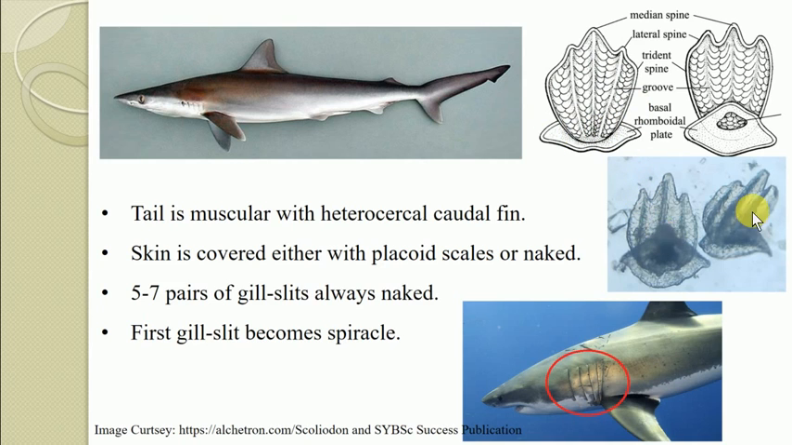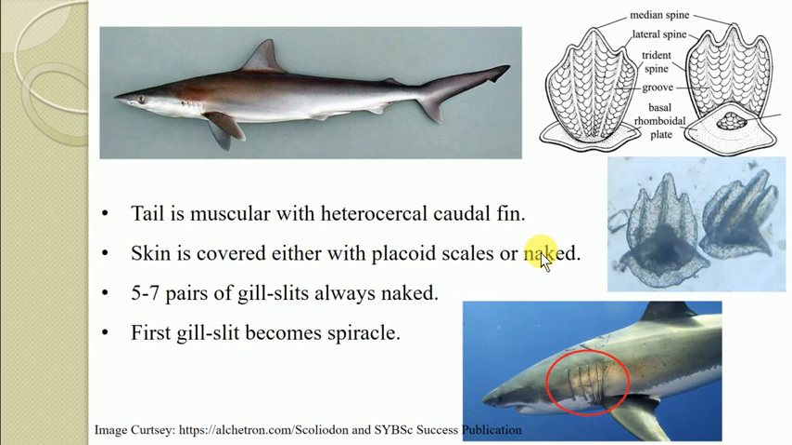Here is the actual photograph of the placoid scale. You can see the basal rhomboidal plate, and the upper trident spine is there. This kind of scale is referred to as a placoid scale, which is present among the chondrichthyes. Either this placoid scale is present, or if the placoid scales are absent, then the skin is naked, that is without any scales. So this is again a characteristic feature.